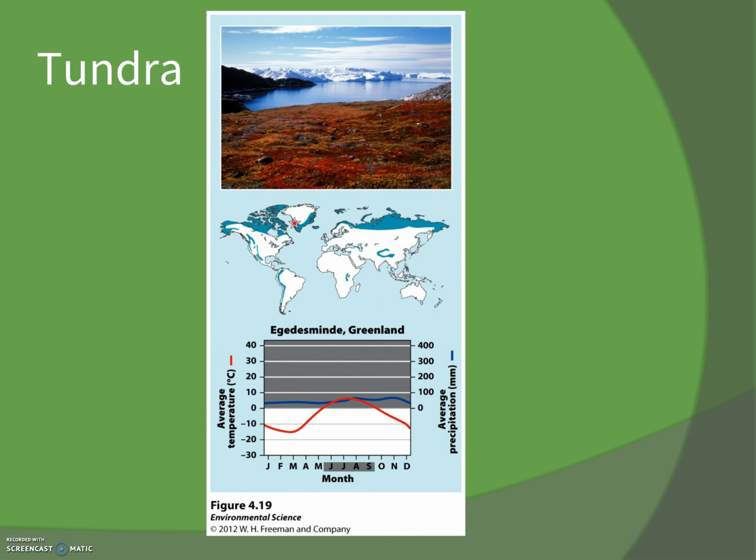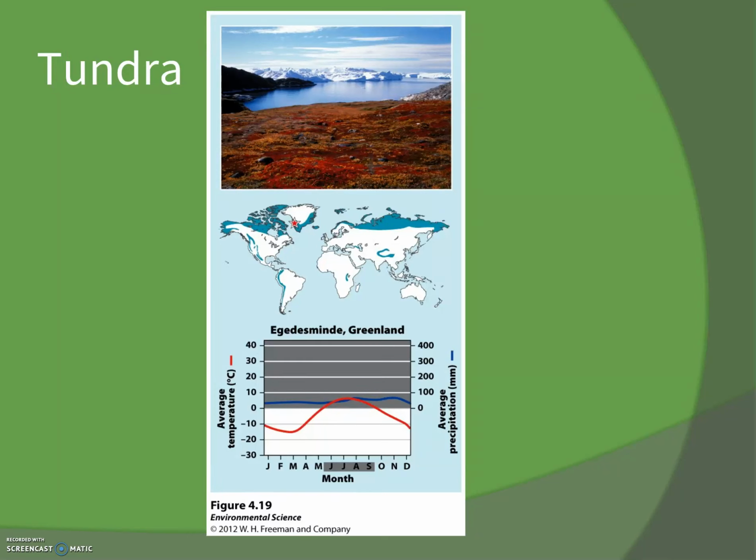There's poorly developed soils, and one of the key things that we have there is permafrost. It's the only biome that has permafrost. It's found at high latitudes or high altitudes. If you think high up on a mountain, there's a short growing season, it's low productivity, it's a fragile biome.